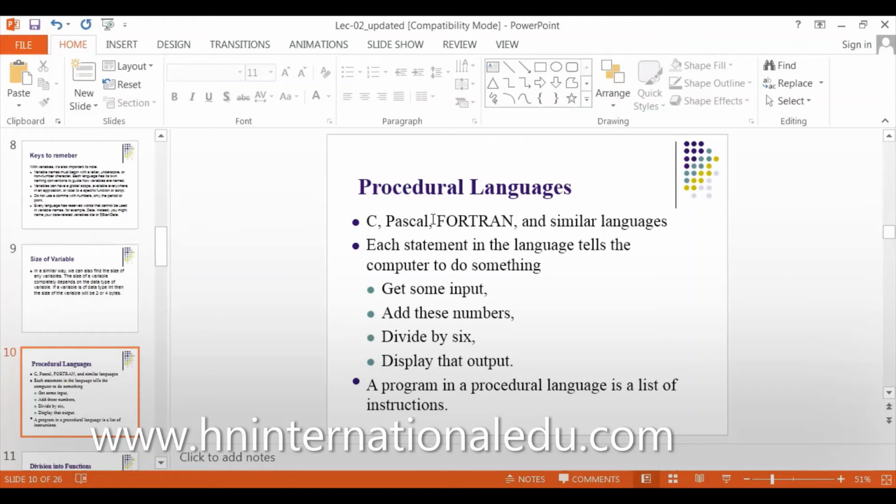Each statement in the language tells the computer to do something: get some input, add these numbers, divide by 6, and display the output. A program in a procedural language is a list of instructions that tell how to do a task and in which sequence. These are the procedural languages.